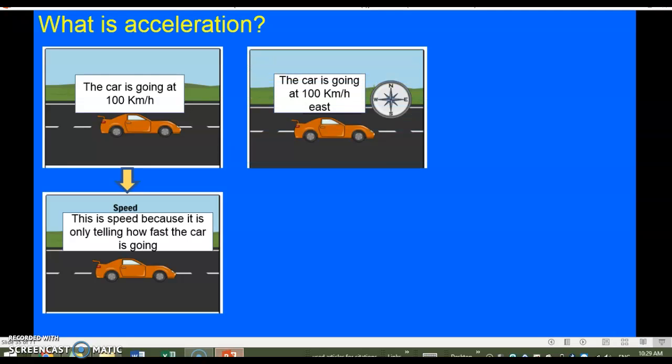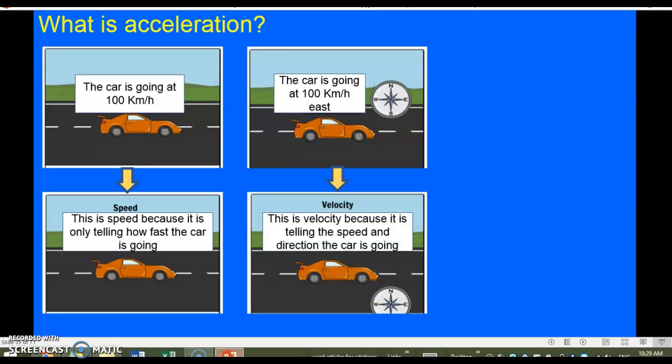Now, what if you were given that the car is going at 100 kilometers per hour east? This means that you are given the velocity. This is the velocity because it's telling the speed and the direction the car is going in.